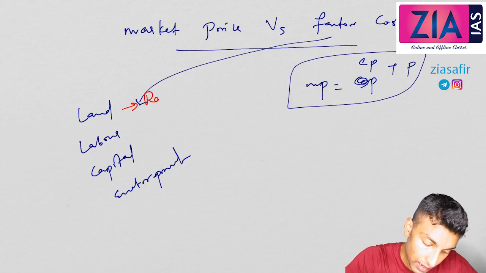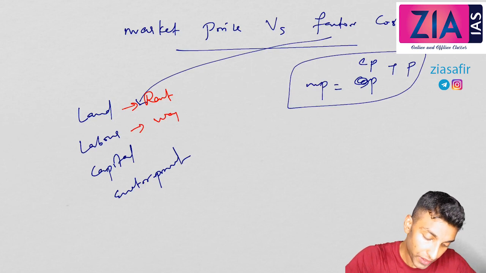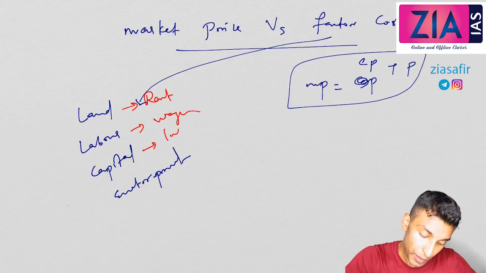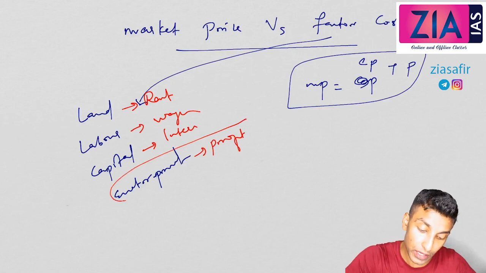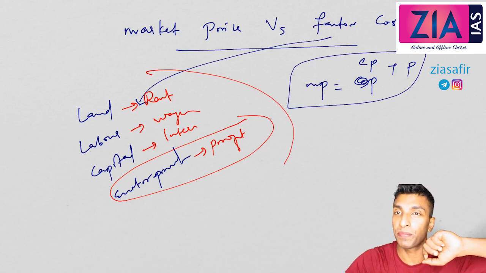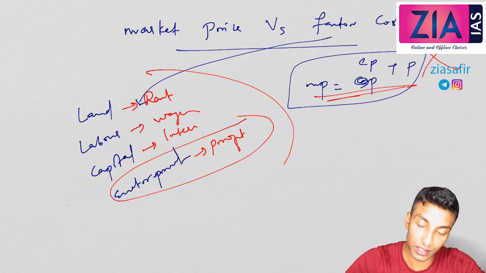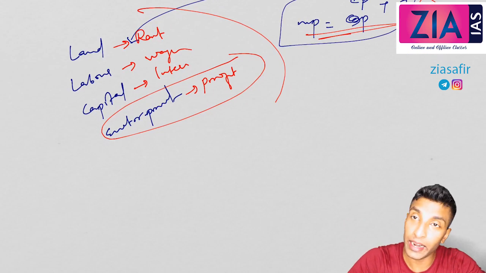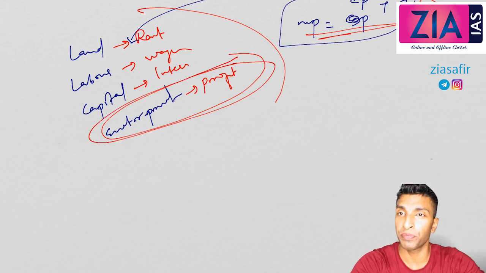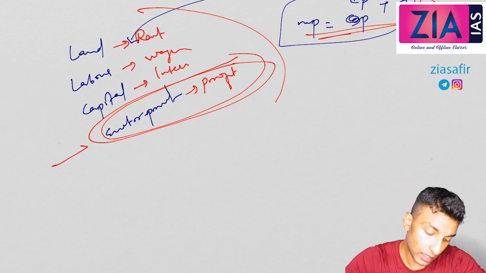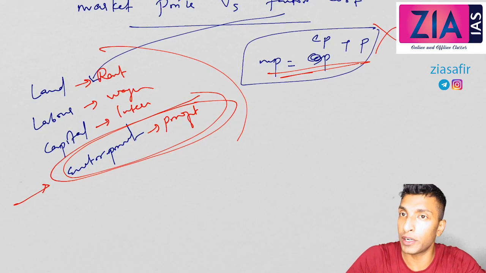So you can see here, land, rent is already included if you are taking a rented building for any value addition. Then labor, the wages are also included in factor cost. Capital, that means the interest that you are paying will be included. And the entrepreneurship, that means the profit, is also included in the factor cost. So in economics, in factor cost, profit is also included. This is quantitative aptitude, this is not relevant now. Understand, in economics, when we talk about factor cost, profit is also included because profit is part of the cost of production. Here entrepreneurship is a factor input, so that is why factor cost includes entrepreneurship, that means profit.